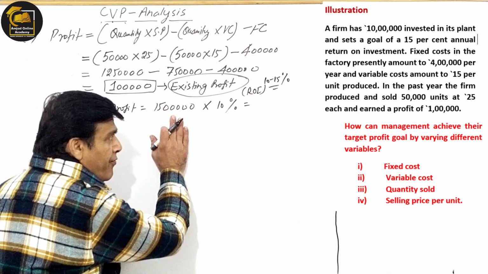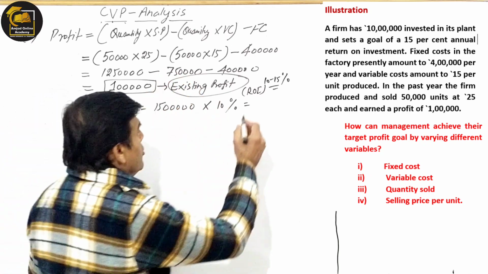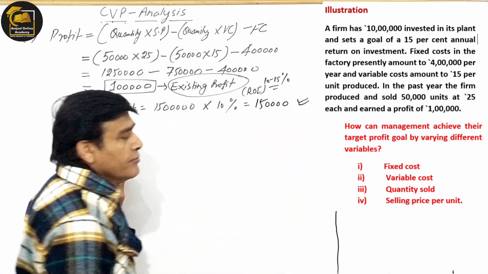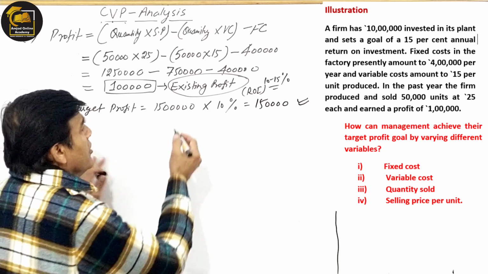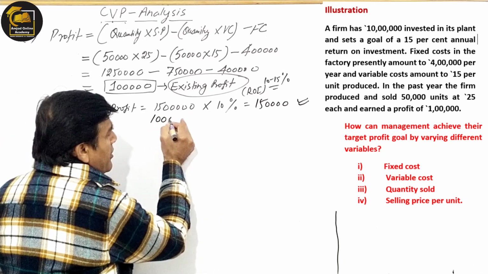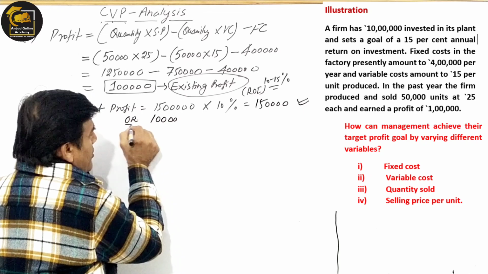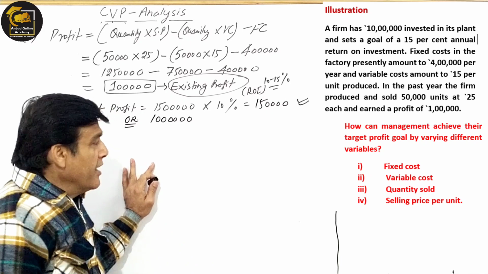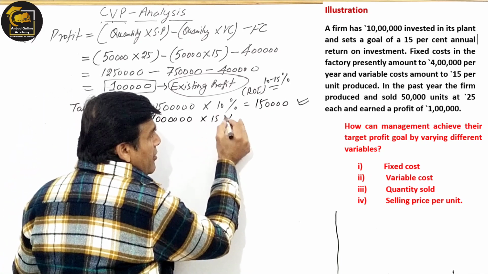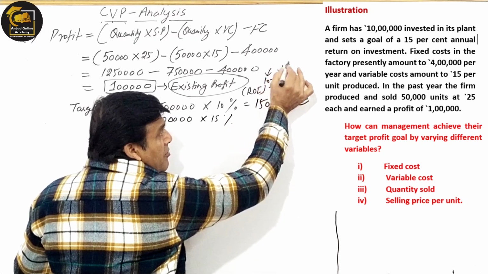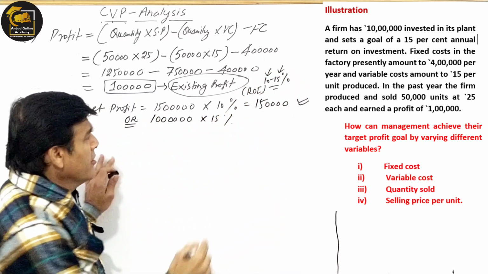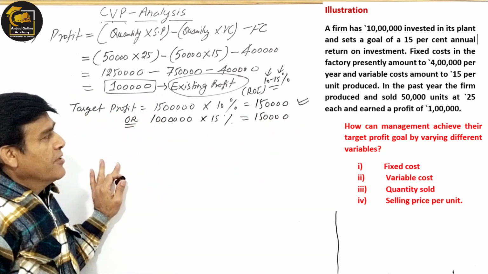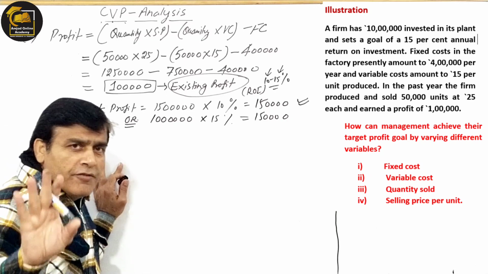सपोज करो आपके 15 लाख रुपए हैं, आप 10% एक्सपेक्ट कर रहे हो, तो कितना आपका टारगेट प्रॉफिट हुआ? 1,50,000. It is what you are expecting, which is mentioned in the question. या इसी को हम उल्टा भी कर सकते हैं, आपने 10 लाख रुपए कहीं लगाए, the cost of investment is ₹10 लाख and you are expecting 15%, because I have taken minimum 10%, maximum 15%, just giving the example, right. तो again the same target profit is there. तो cost of investment may be given anything, right?